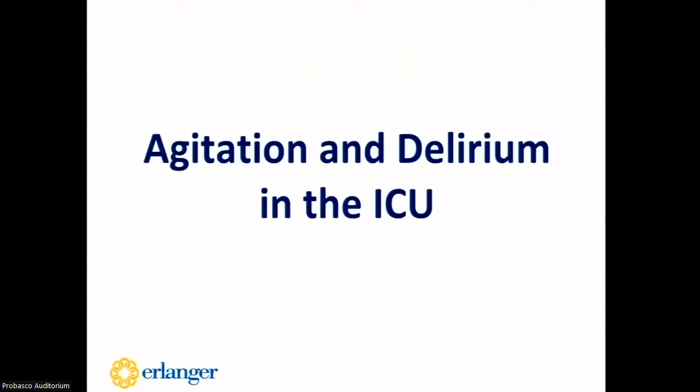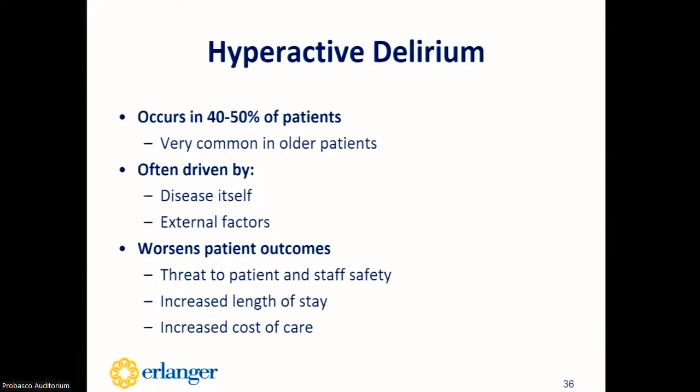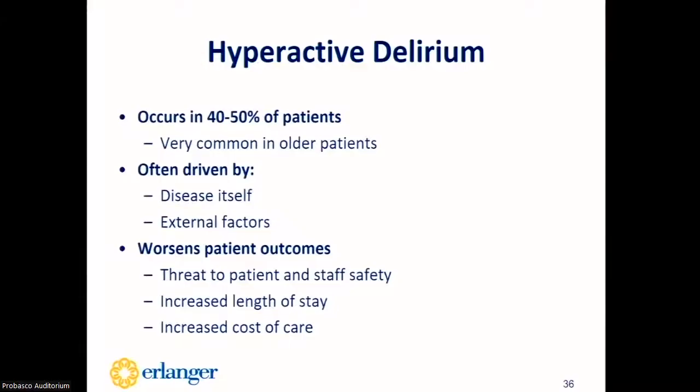So now we will switch gears and talk about the presentation of agitation in the ICU. I'll focus on hyperactive delirium since these are the patients that are going to be agitated and requiring treatment. Agitation in response to hyperactive delirium is fairly common, occurring in about 40 to 50% of patients in the ICU, and it occurs very commonly in older patients.